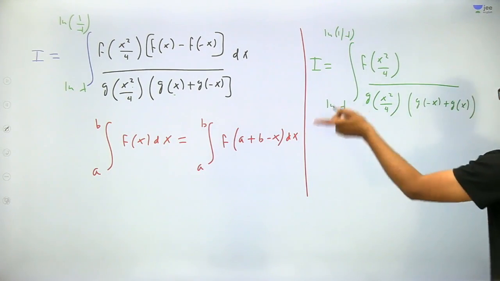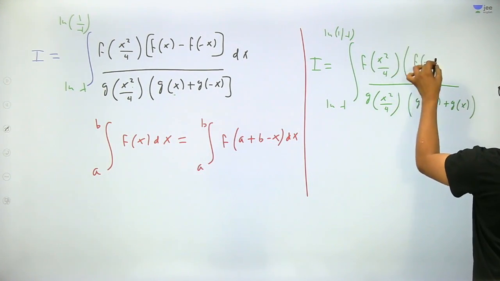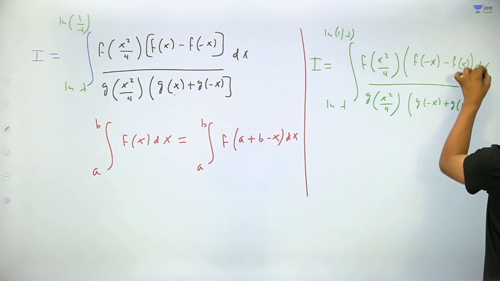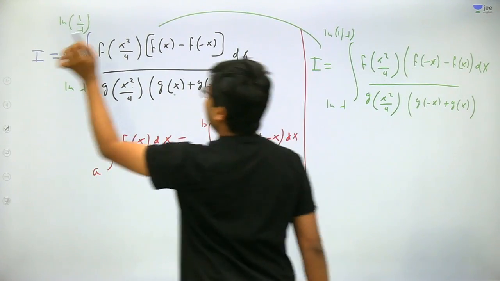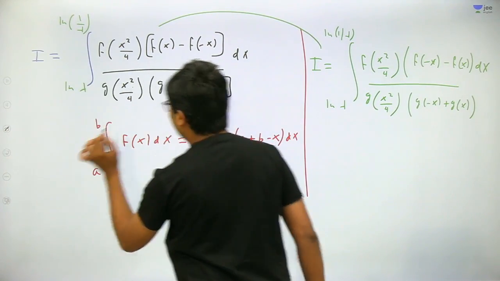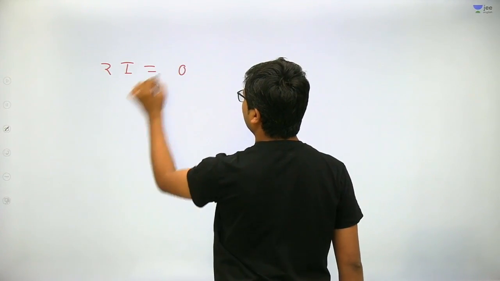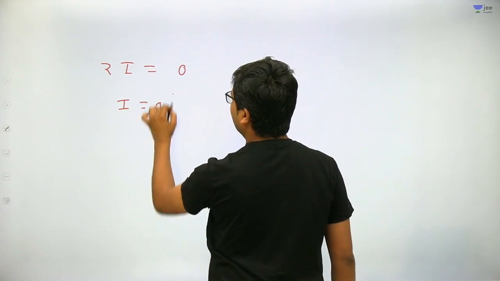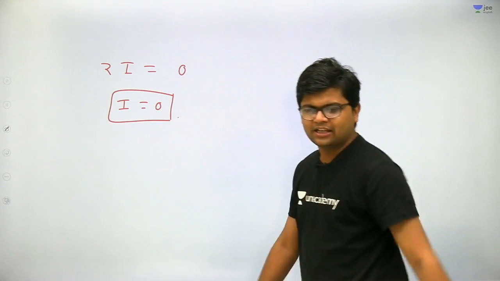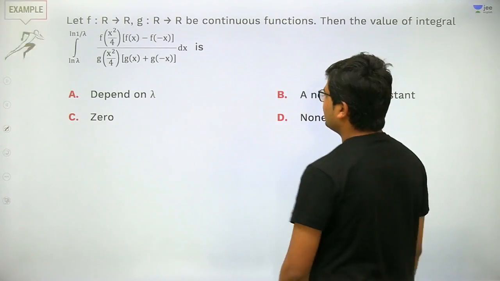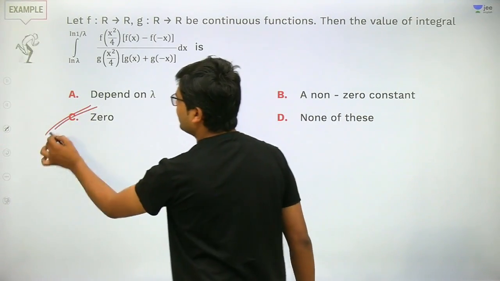And it will become f of minus x minus f of x. So if you add these two I, the final conclusion will become 2I equal to 0. Therefore I comes out to be 0. Very good. So the answer will be C for Calcutta.